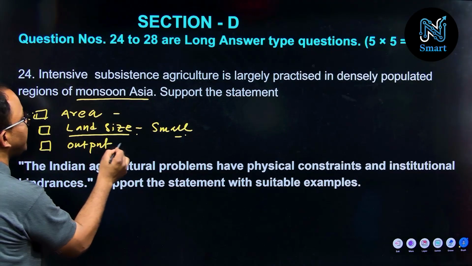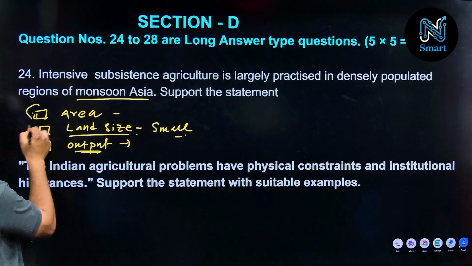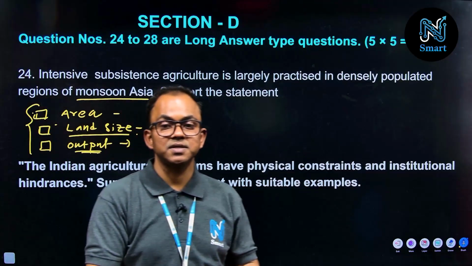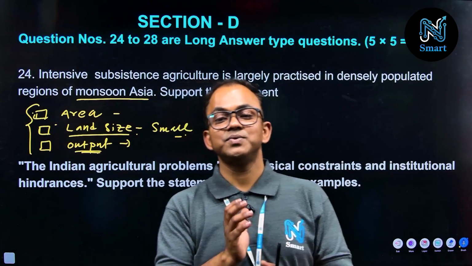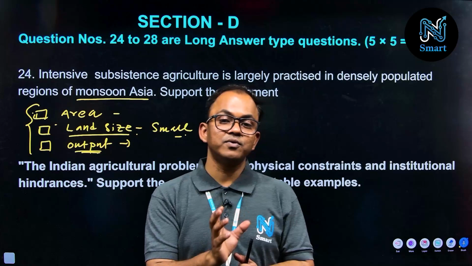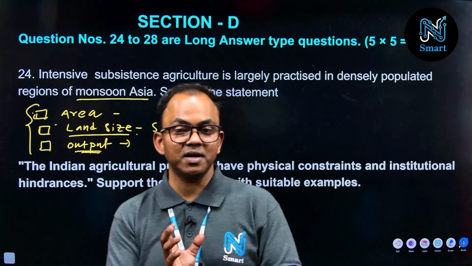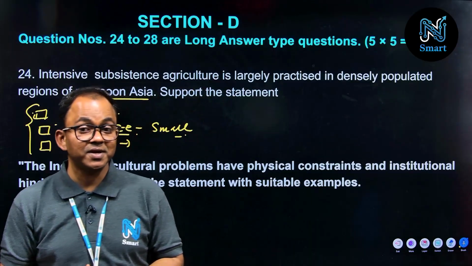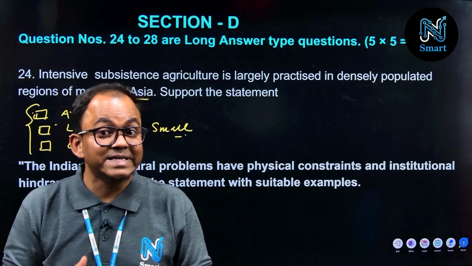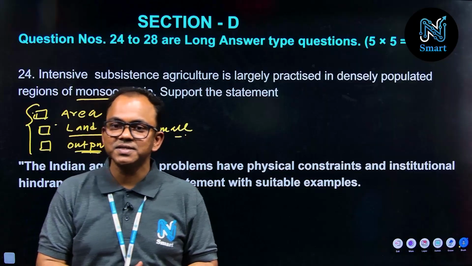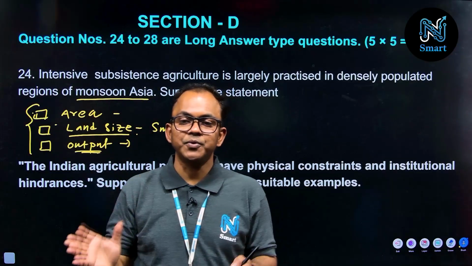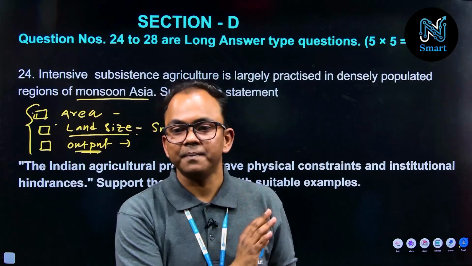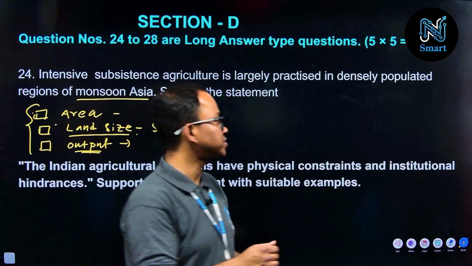Output is very low here, correct? So these are the points you have to write down, and if you observe, these characteristics actually match the Asian countries, especially the monsoon part of Asia. Therefore we can rightly justify that intensive subsistence agriculture is largely practiced in densely populated regions of monsoon Asia. We have to write down the points and give examples, right, to get full marks. So that's all about question number 24.